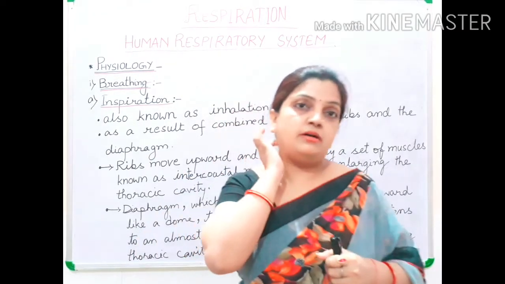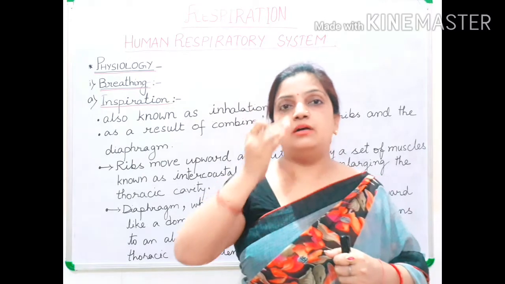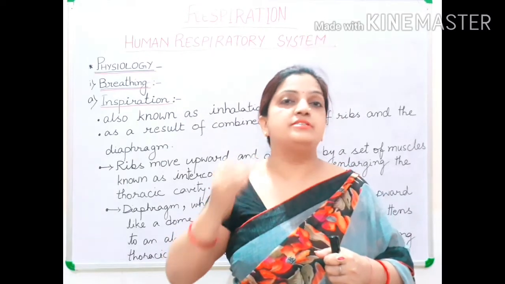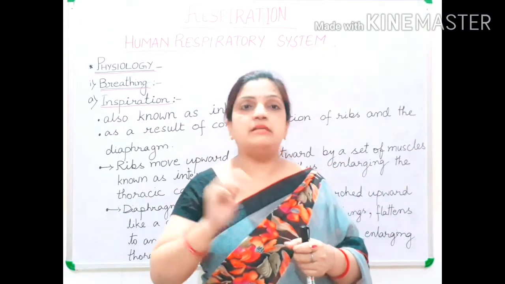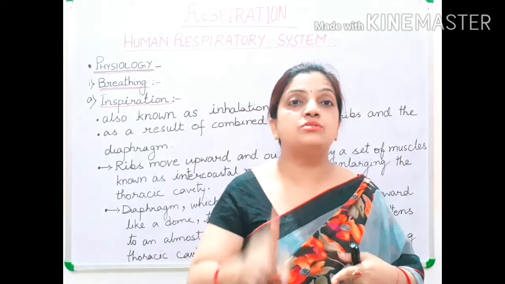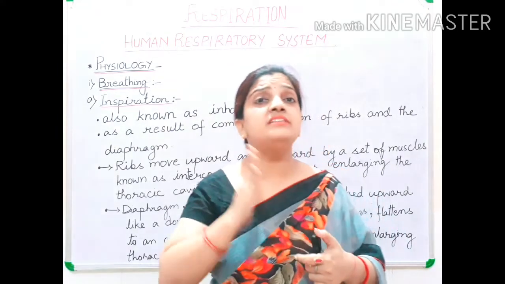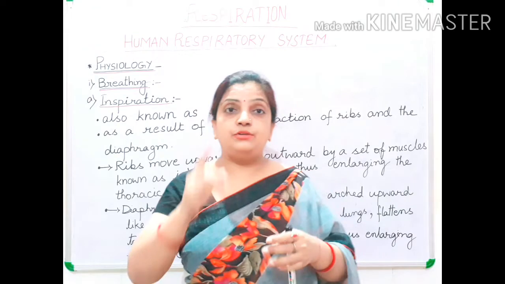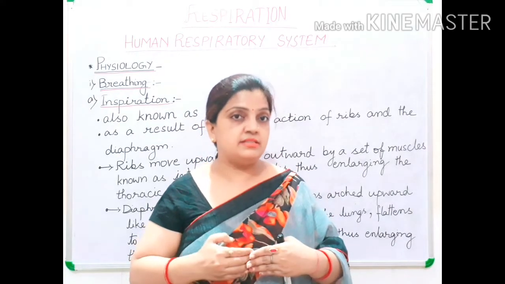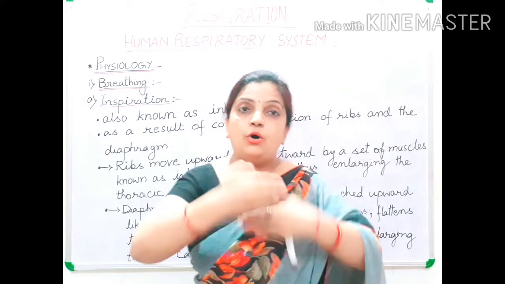If you remember, when I was discussing the parts of the respiratory system, at the last number I noted the intercostal muscle. What is the intercostal muscle? I told you that these intercostal muscles are located on the ribs.